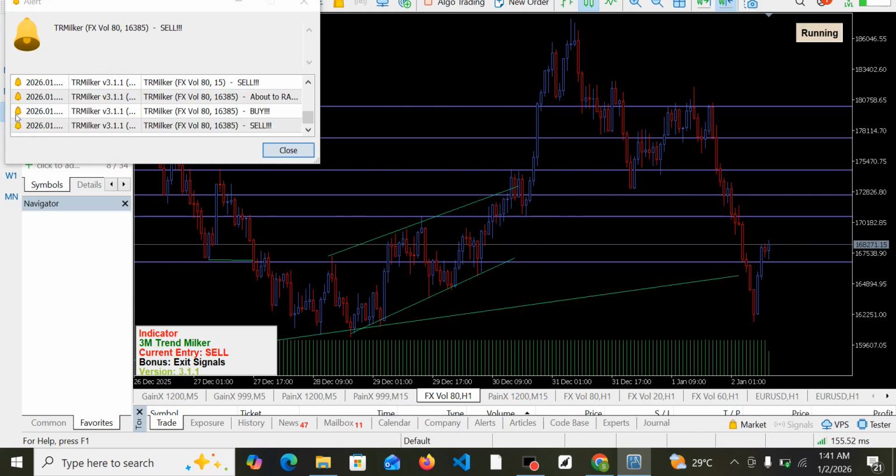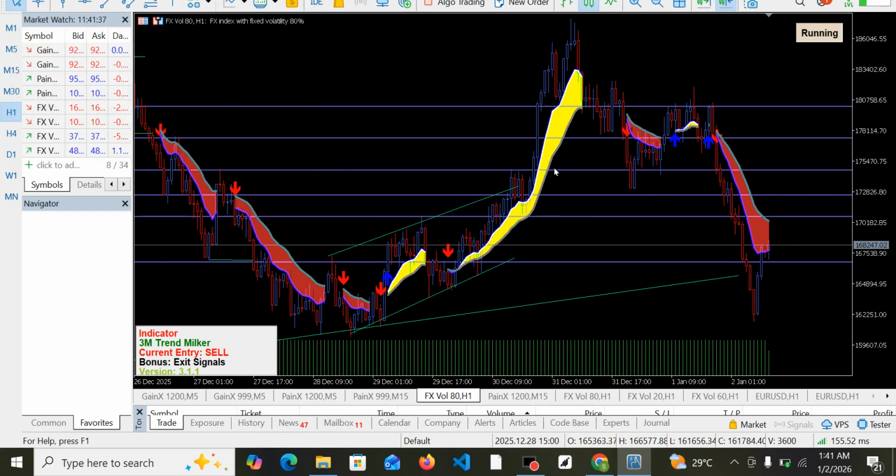But on H1, it is yet to give us that signal. Okay, it is yet to give us that signal. So you can wait for it to be confirmed on H1 so that you will have an opportunity to trade for a very long time, even on 5-minute time frame. So combining these three time frames together gives you more assurance within the market, and you can use it to milk the market for a very long time.